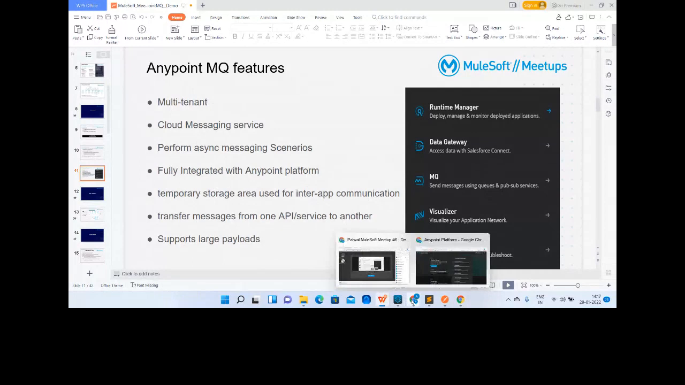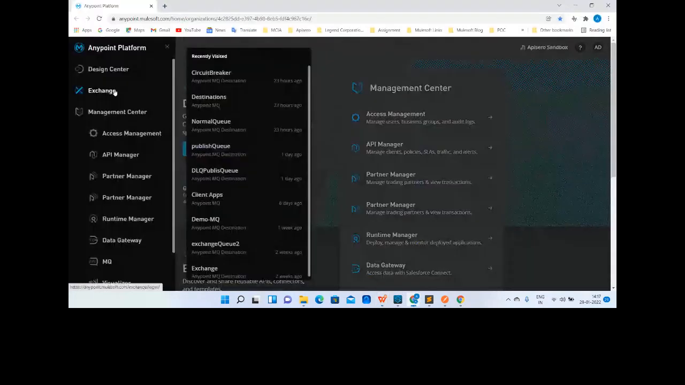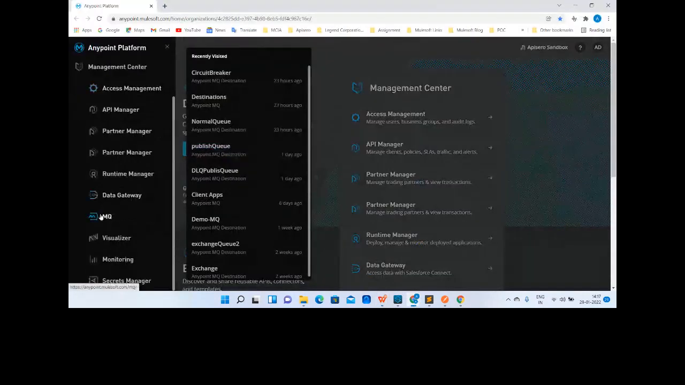So let's see. Is it really so? Just let me open my Anypoint Platform. Since we have the licensed version, I'm able to see the MQ in my list. But if it is a trial account, I will not be able to see this component. Perfect.